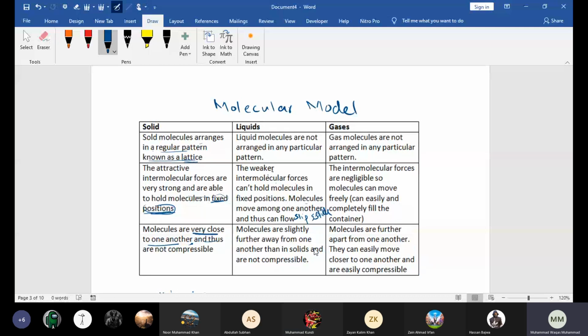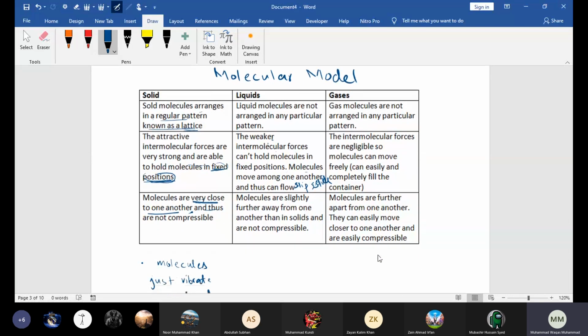Now, beta, the molecular model of gas. In gases, the molecules are not arranged in any particular order. The intermolecular forces are negligible. If the forces of attraction between the molecules are negligible, it means they are far apart, and they move freely and randomly in all directions. So they move everywhere in the container they are in. That's why they fill the container and do not have any fixed shape, right? And beta, molecules are far apart from one another, so they can easily move closer together. When a gas is compressed, the molecules get closer together, and that's why gases are easily compressible.